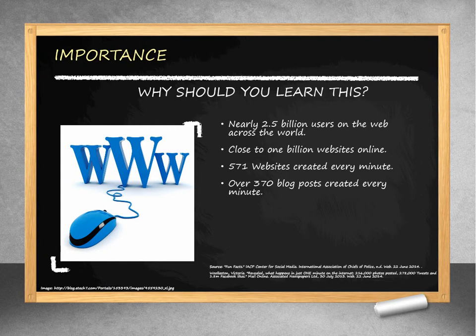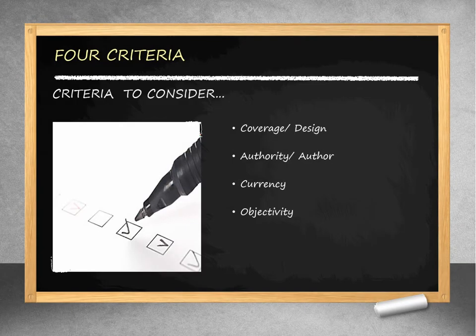Because so much information you see might not be appropriate for your coursework, it's important to evaluate the resources for credibility. To do so, there are many things to consider. Let's turn to the next slide to learn some more about the criteria that we look at when we evaluate web resources. When looking at a website, there are many things to consider. This includes authority, design, currency, and objectivity. Let's explore some of this criteria by looking at two websites.